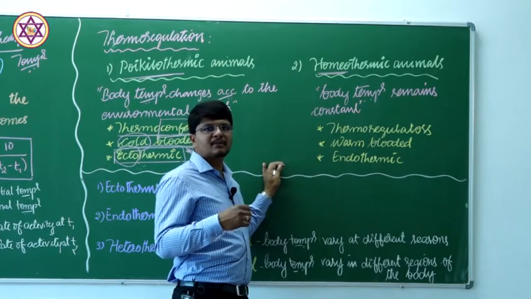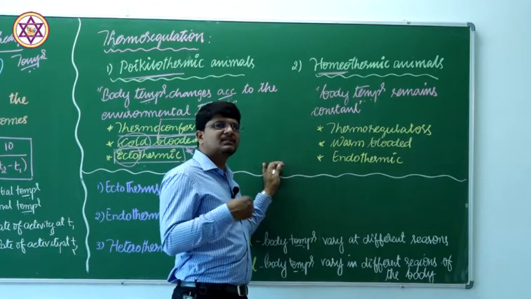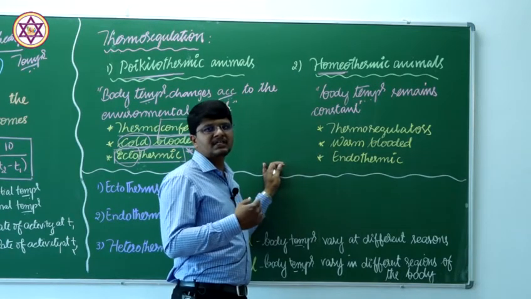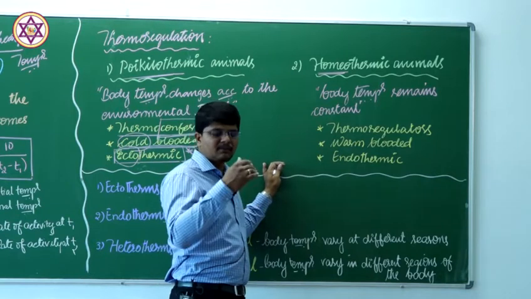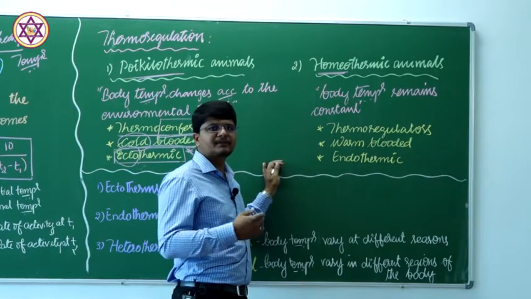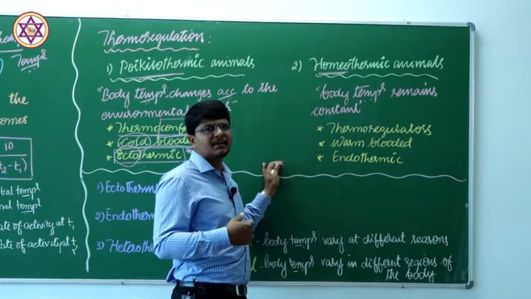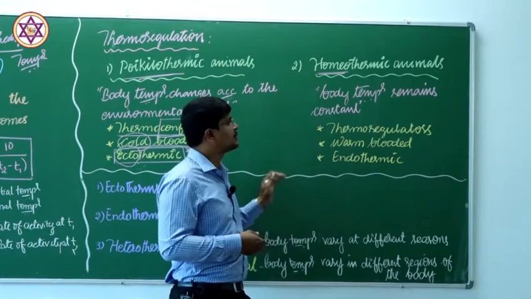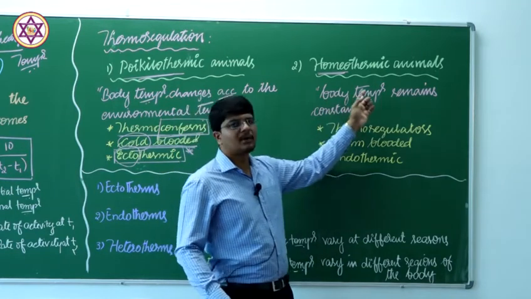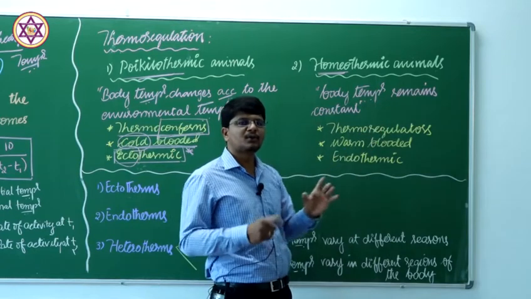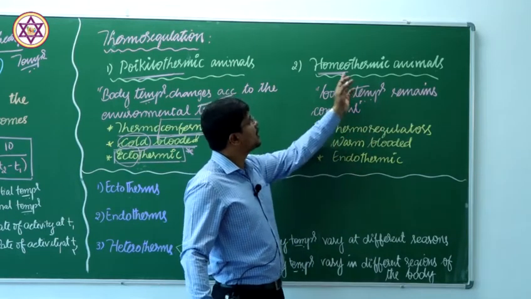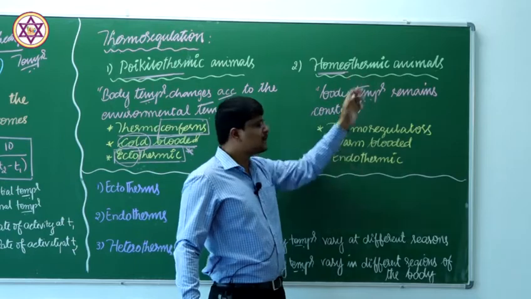Suppose the environmental temperature goes below 37 degrees, say 20 degrees centigrade during the winter, even then the body temperature of the human being or any other mammalian or avian system remains constant, and that group of individuals are called homeothermic animals.